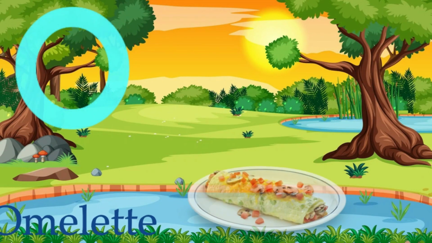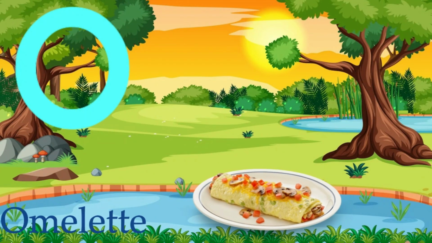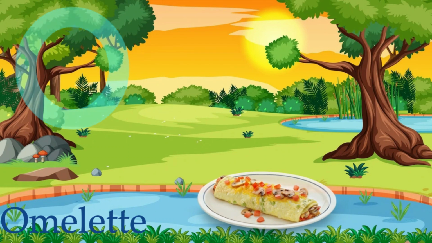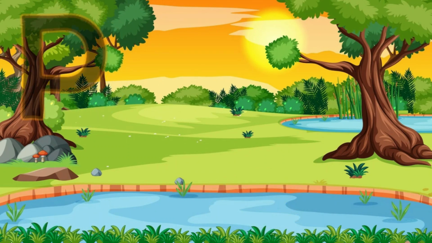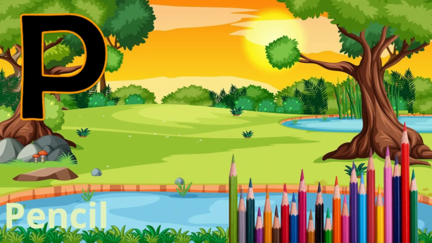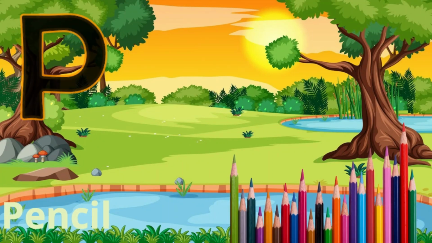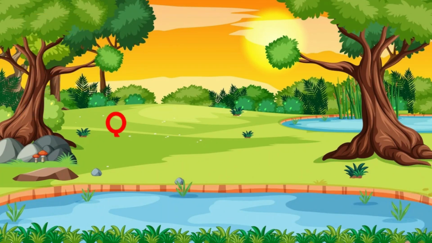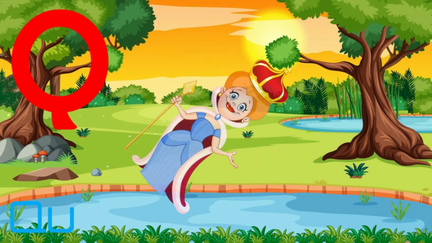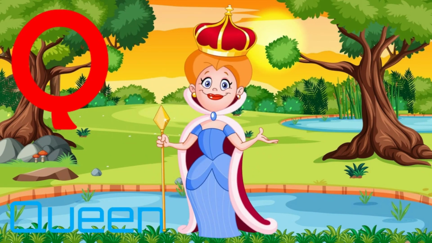O for omelette. P for pencil. Q for queen.